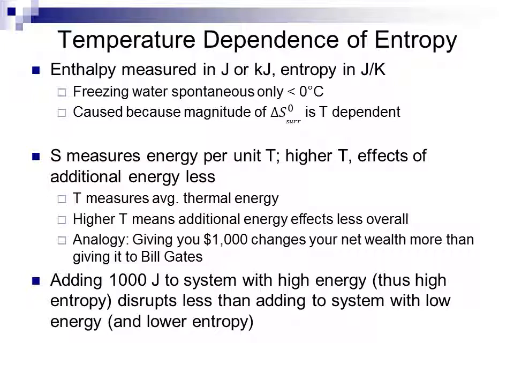In the same way, adding 1,000 joules to a system with high energy, and thus high entropy already, disrupts the system less than adding the same amount of energy to a system with low energy, and therefore lower entropy. This explains why the change in entropy of the surroundings is temperature dependent, where it is equal to the negative enthalpy change of the system divided by the temperature.